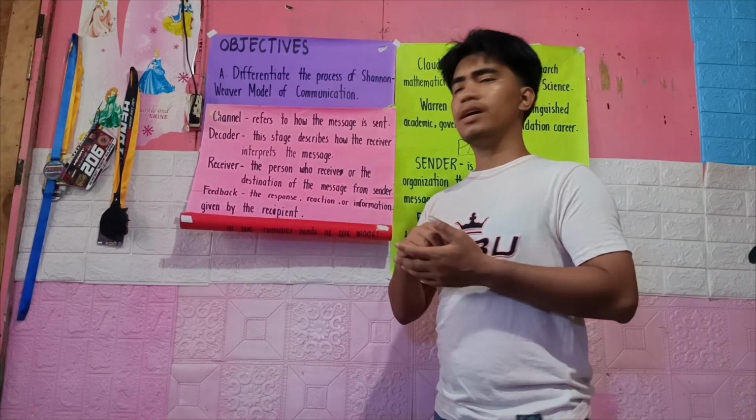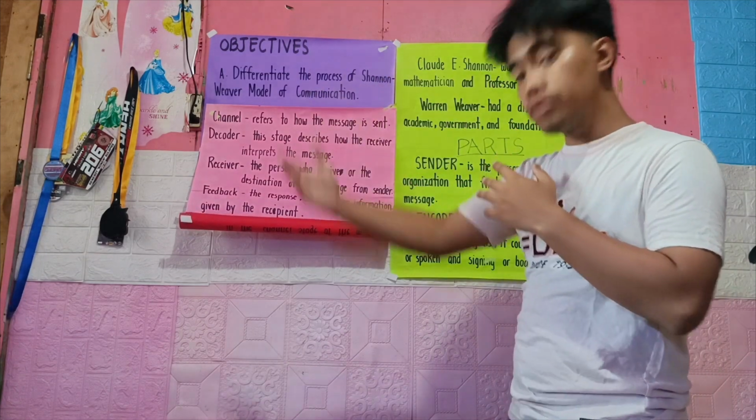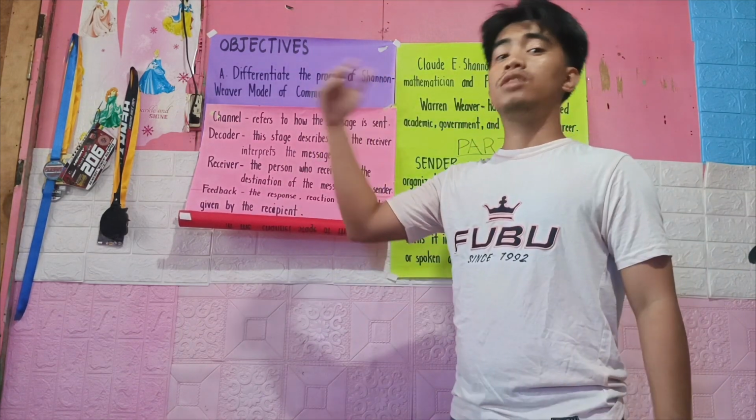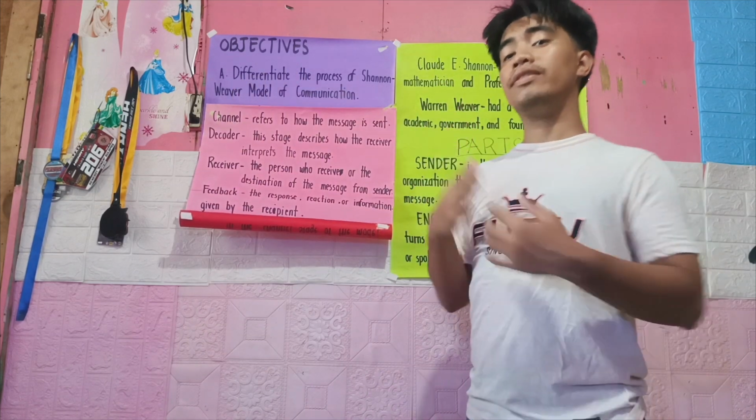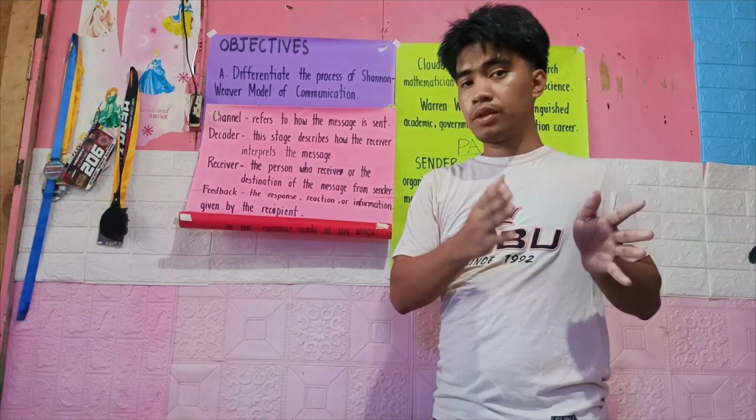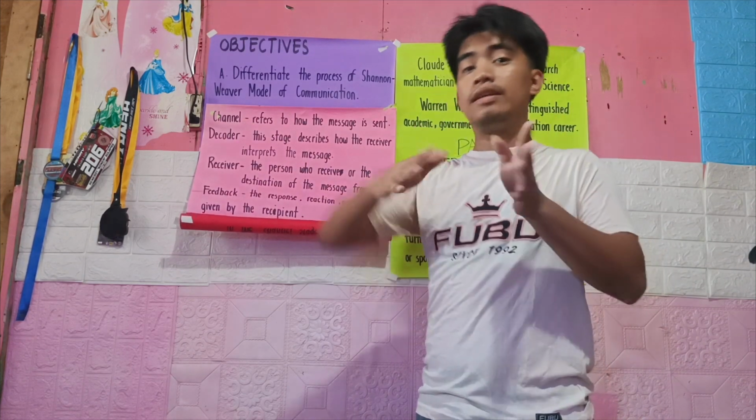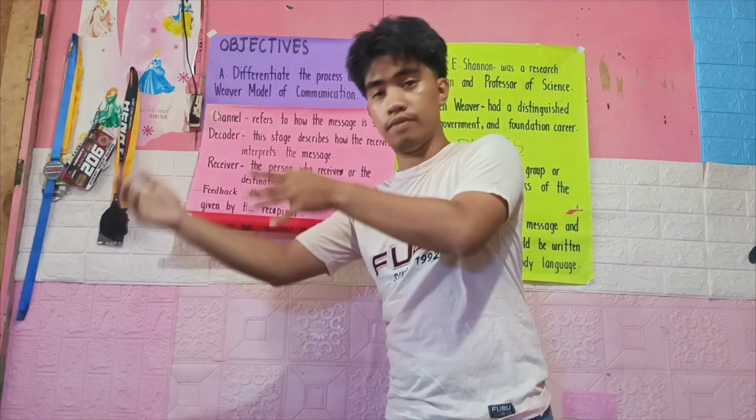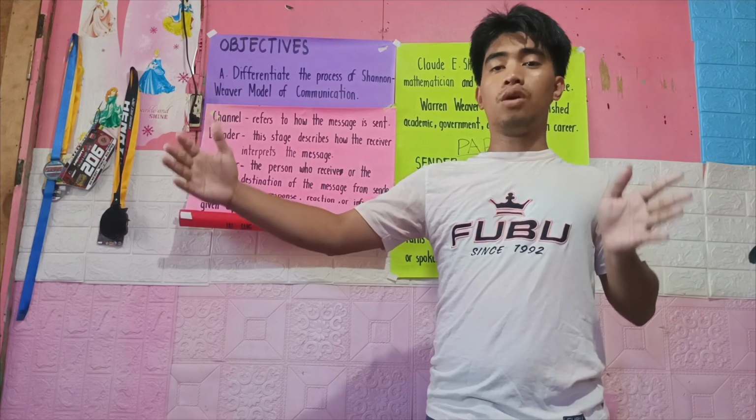Correct. So it's sender, encoder, channel, decoder, and the receiver. That is how the communication goes. From the sender, it goes to the encoder, next goes to the channel, and then the decoder and the receiver. That is how the message goes on.